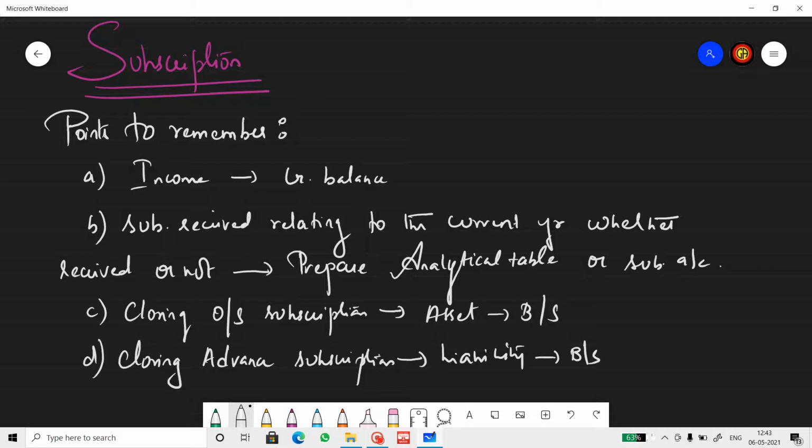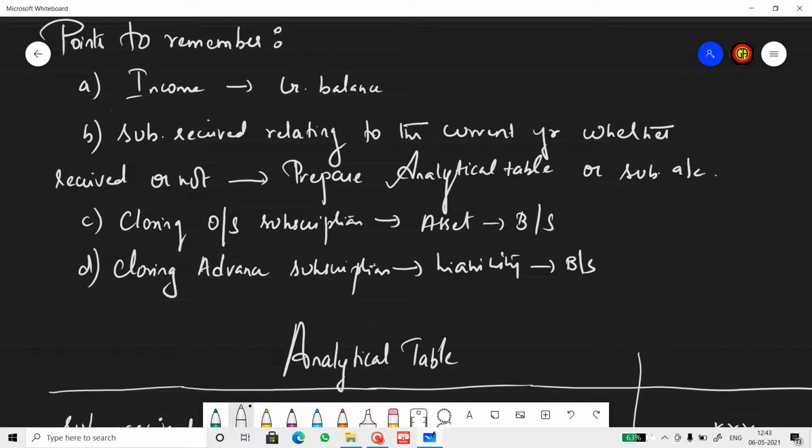So subscription by its nature is an income account. So it will have a credit balance. This is the underlying term for subscription. It's the most important part, because only when you pass journals or prepare ledger, you know whether to debit subscription or credit subscription. Subscription is an income. All incomes have credit balance. So if subscription increases, credit subscription. If subscription decreases, debit subscription. So first, it's an income and it has a credit balance.